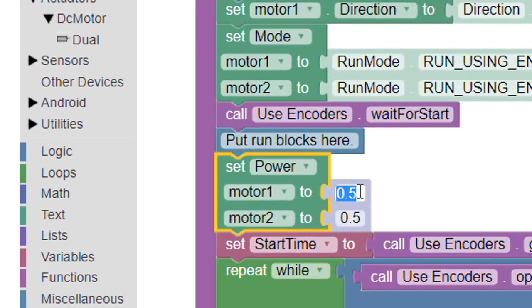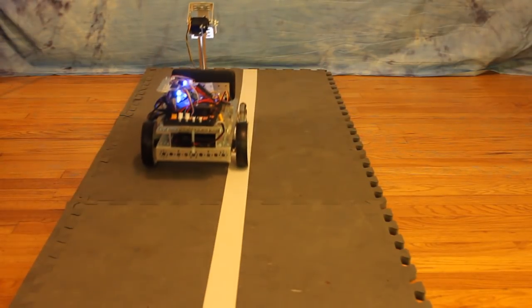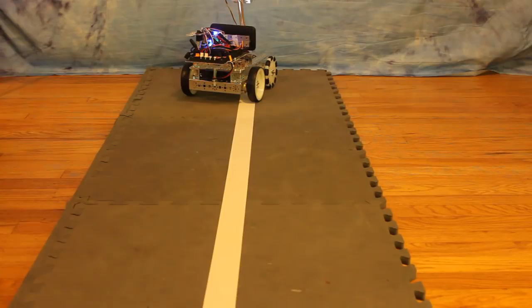Previously, 50% power brought the motors up to about 80% of their maximum speed, so we'll request 80% of the maximum speed for both motors. The robot will move forward at about the same speed as before, but both wheels will turn at exactly the same speed, and the robot should consistently proceed in a straight line.